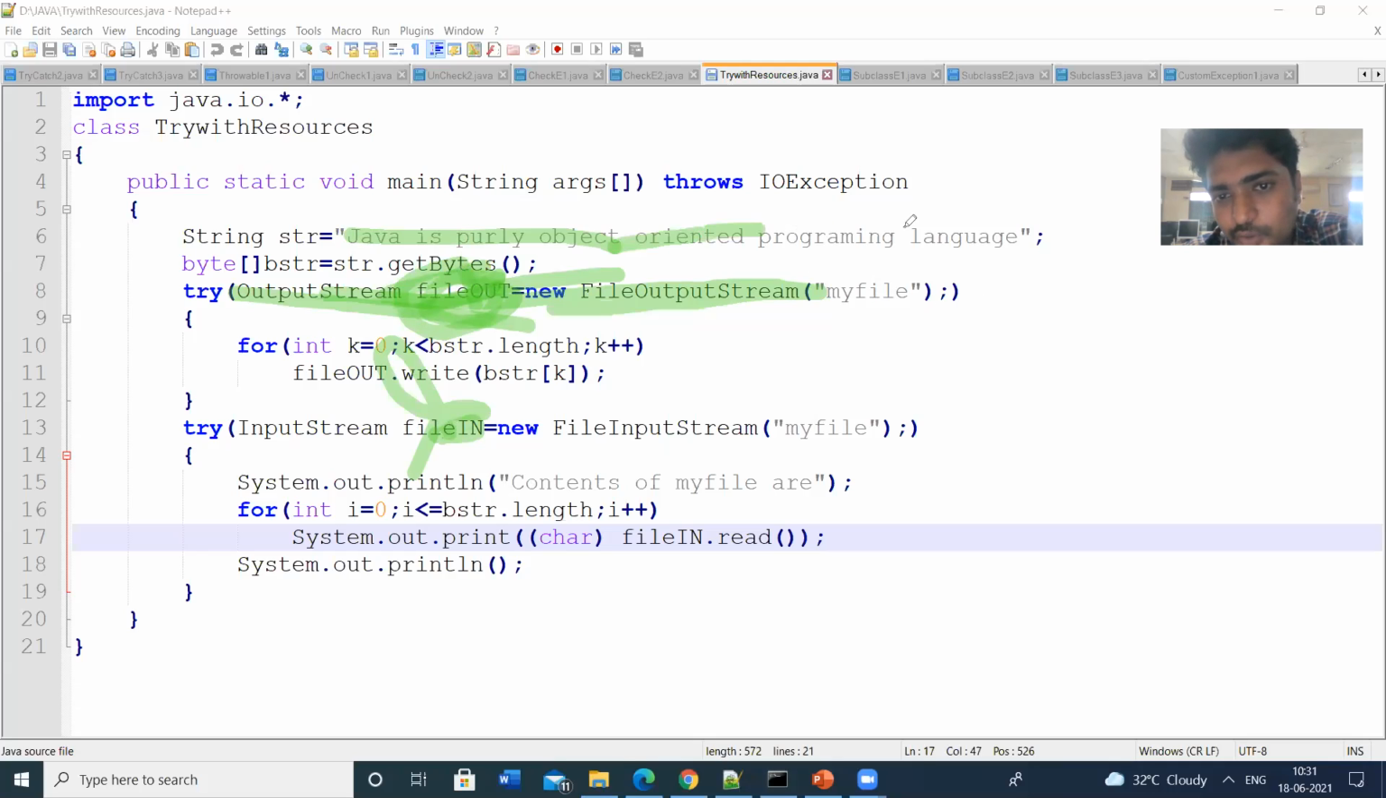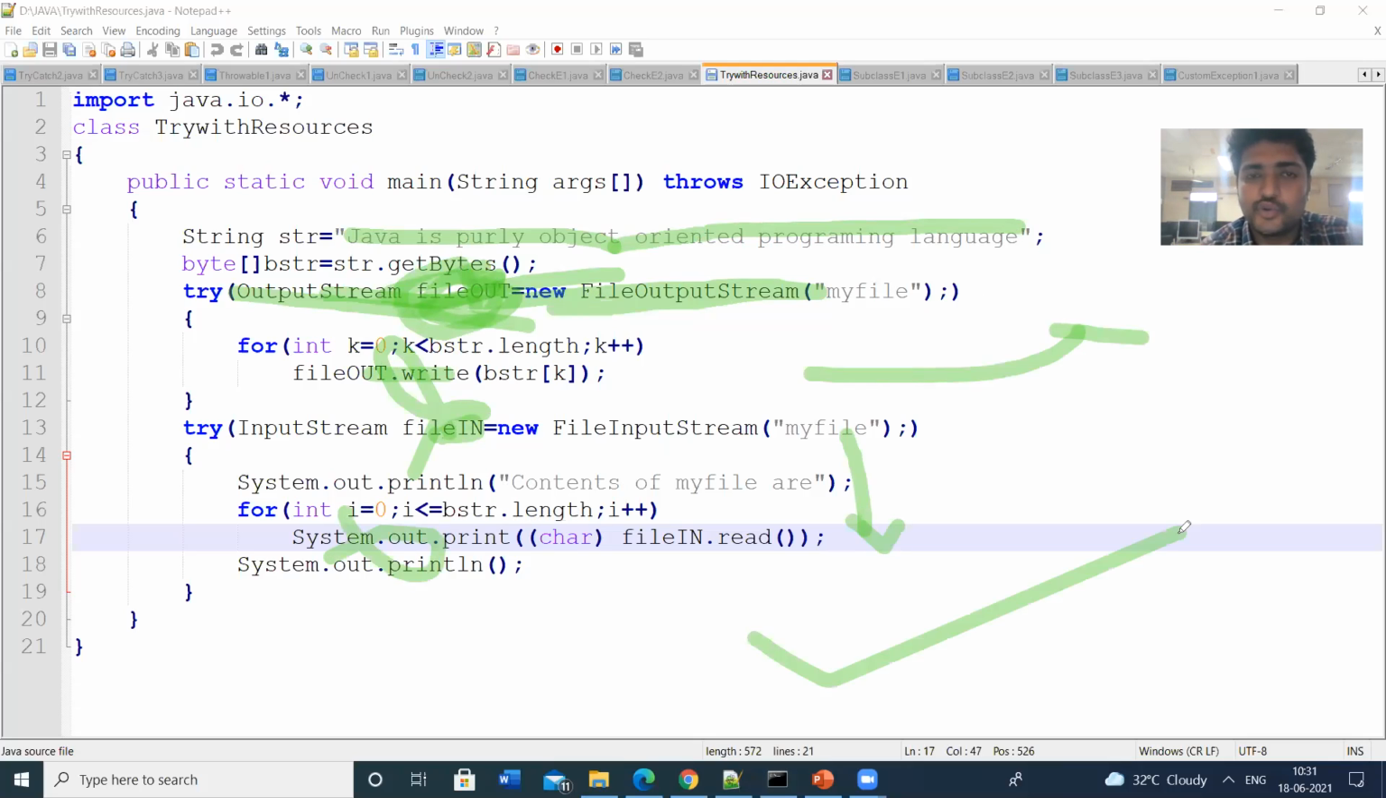Java is purely object-oriented programming language. This can be written by using the method write. So after writing, I am reading that content. The content can be read by using the syntax. So this is the usage of the try with resources.